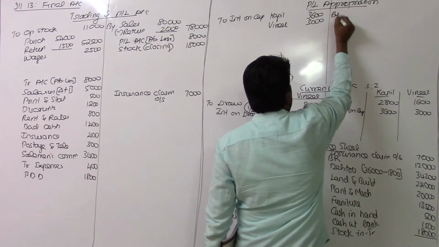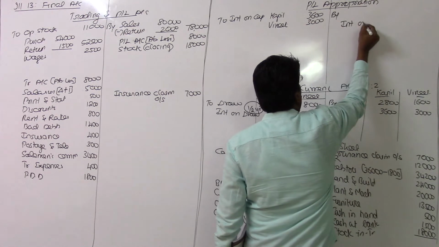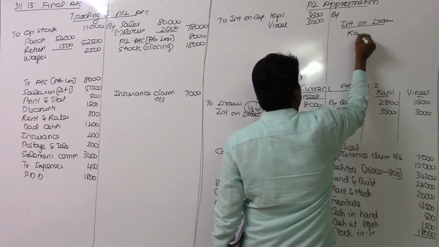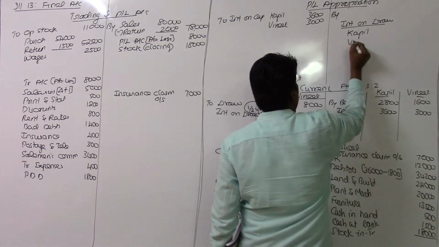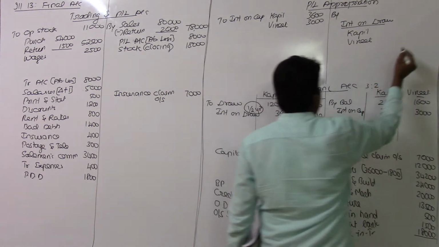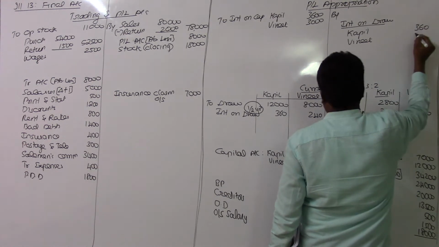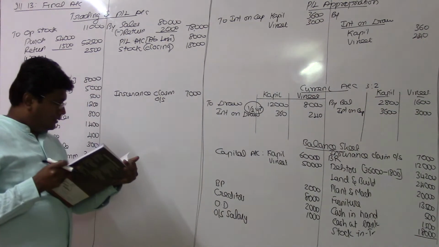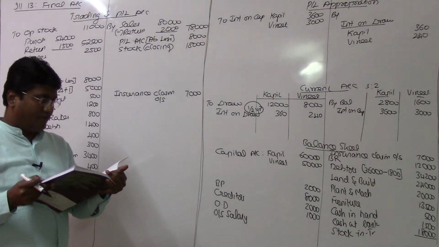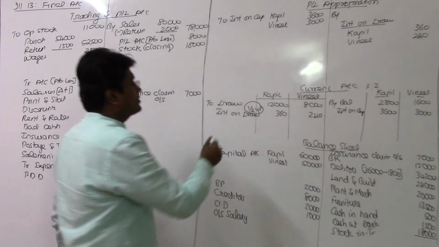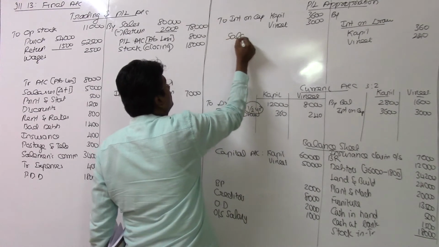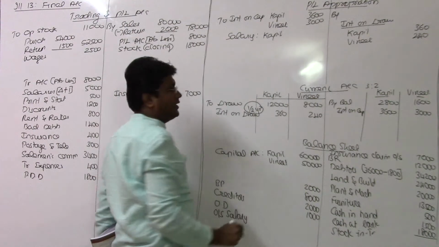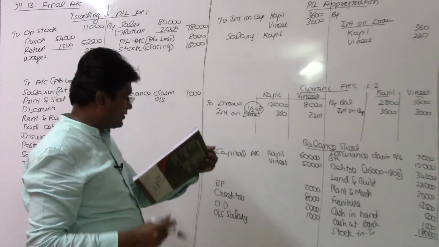So by interest on drawings for Kapil as well as for Vineet, the value being 360 for Kapil and 240 for Vineet. I hope you could understand this. And Kapil is entitled to a salary of rupees 1,200 per month. So salary payable to Kapil. So salary account meant for Kapil. It is also an appropriation, should be debited in the P&L appropriation account.